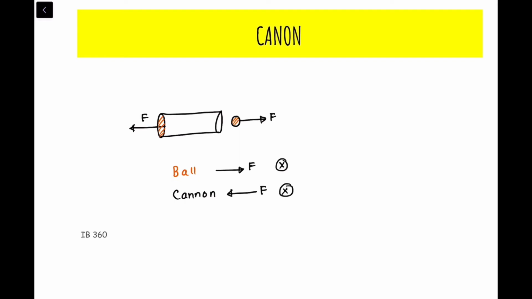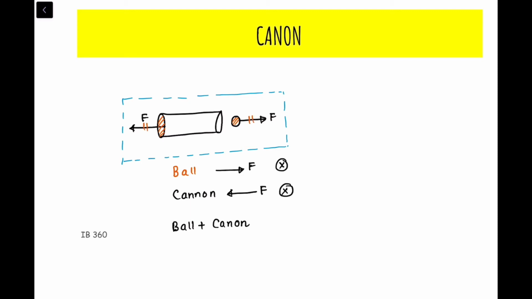But if I take the ball and the cannon together as a system, on the ball plus the cannon, what is the net force? The net force would be 0. Why? Because this force will cancel out this force.